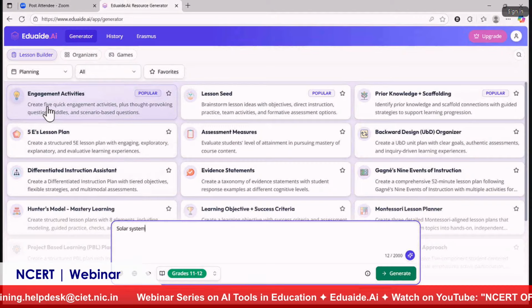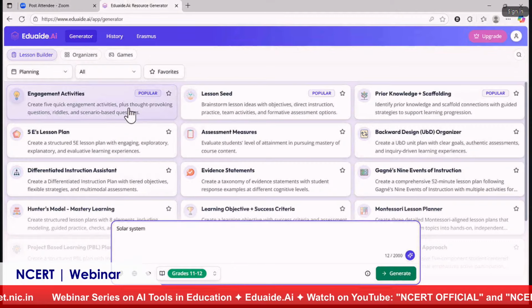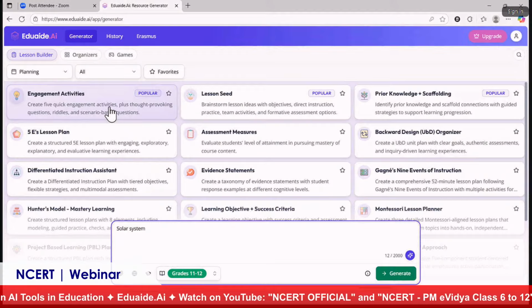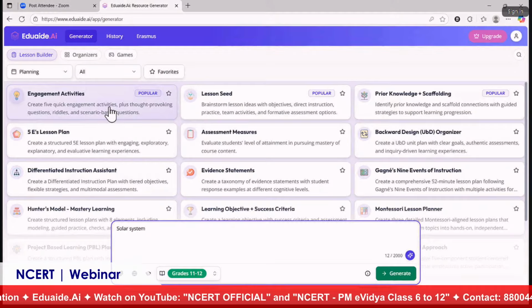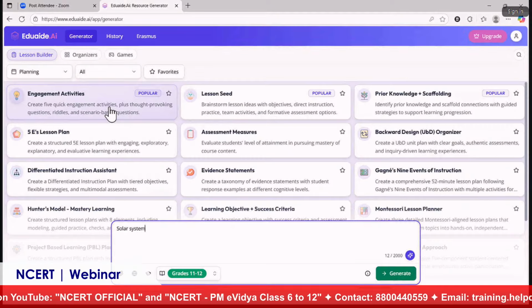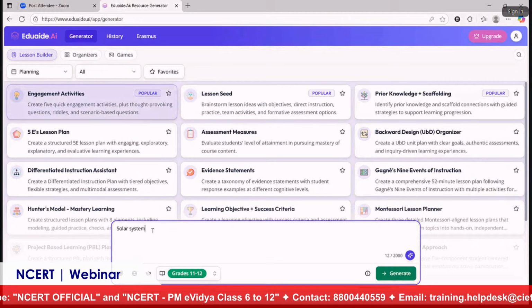Now it will give me 5 quick engagement activities plus a thought-provoking question, riddles, and a scenario-based question. Earlier, if you went for any general purpose tool, we needed to write this prompt in detail, and only then would we get the response. But now it has made our work very easy. Just click on the resource type that you want and type the topic.